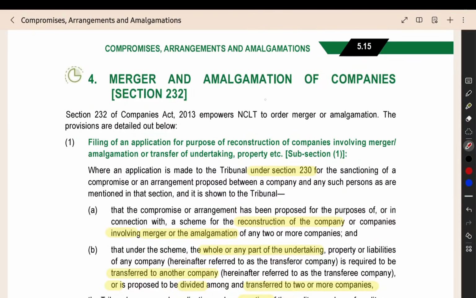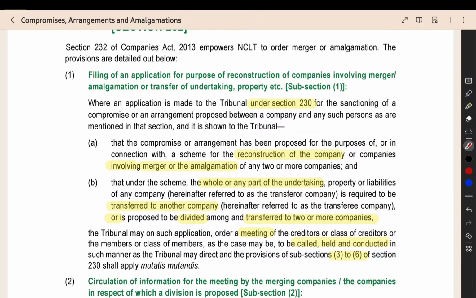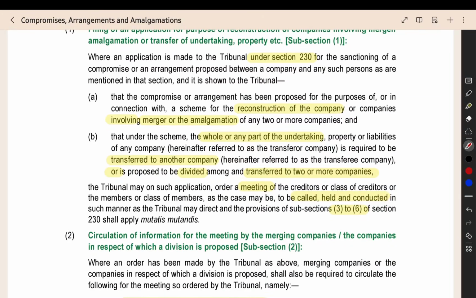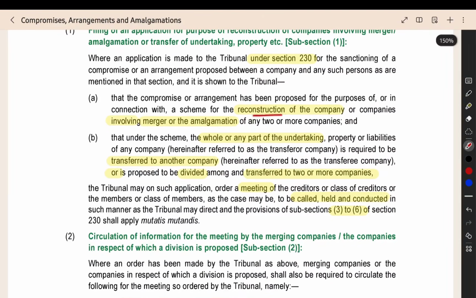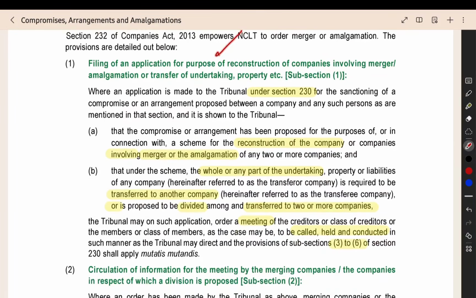Now we can see section number 232. In this, merger and amalgamation of companies will be covered. So it is a compromise or arrangement only, but in that there is a provision for the reconstruction of the company or companies involving a merger or amalgamation. In that compromise or arrangement, merger or amalgamation is also included. Then you have to follow section number 232 also.